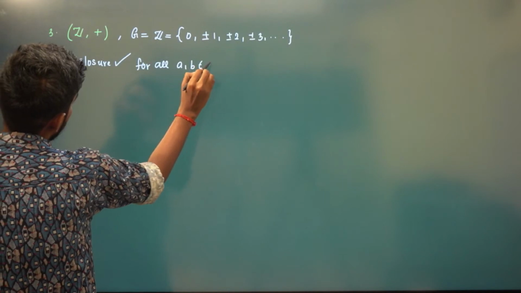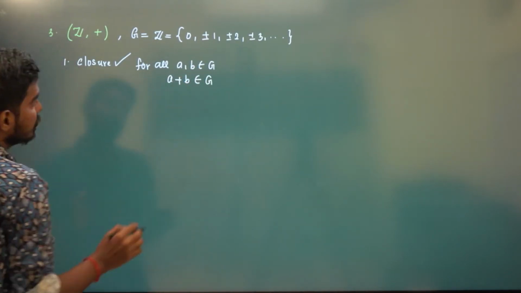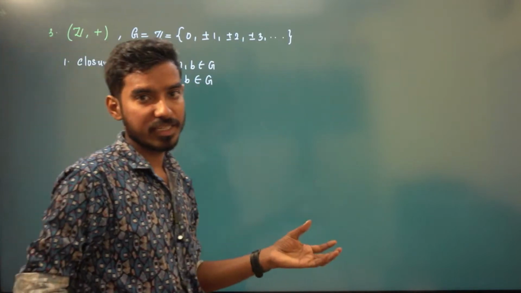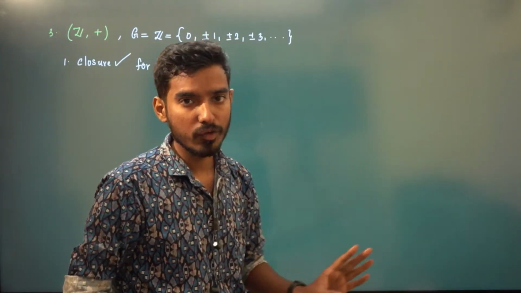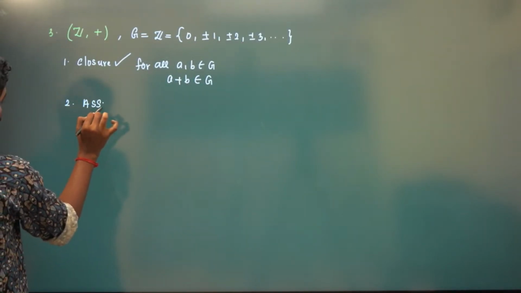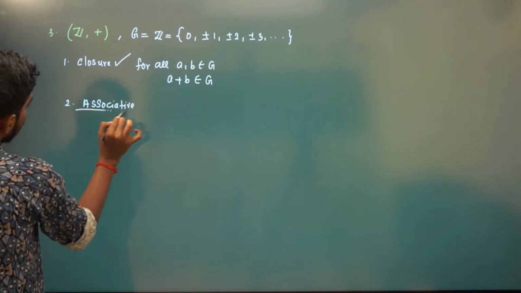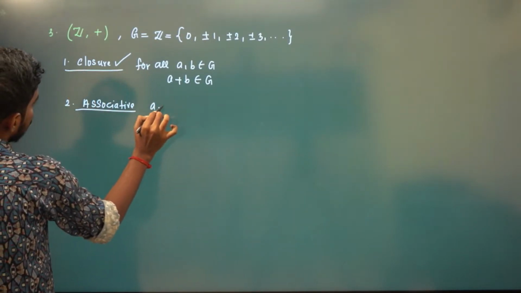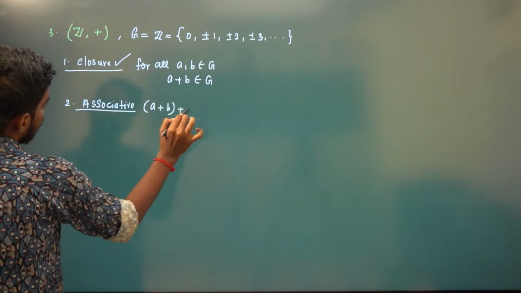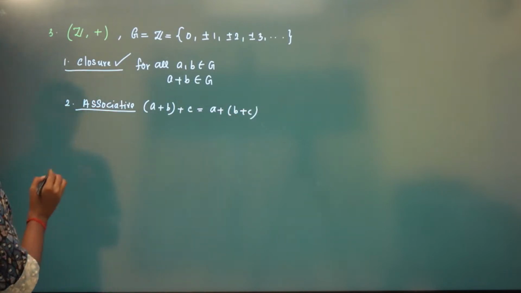So for all A, B belonging to G, A plus B will also be in G. And again it will be associative, because A plus B plus C is the same as A plus B plus C.